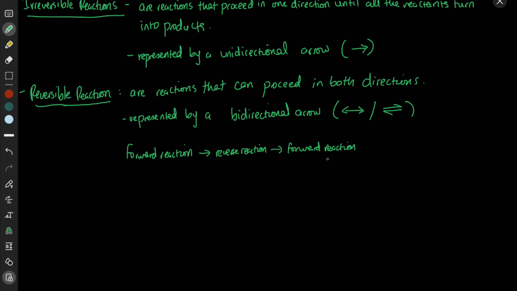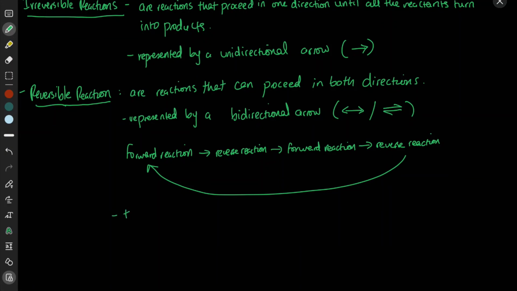And then we're going to get back to the reverse reaction. And this will alternate. The series of forward to reverse to forward to reverse will alternate until you reach a point called an equilibrium. So this sequence of switching back between forward and reverse reactions will occur. So let's write that.